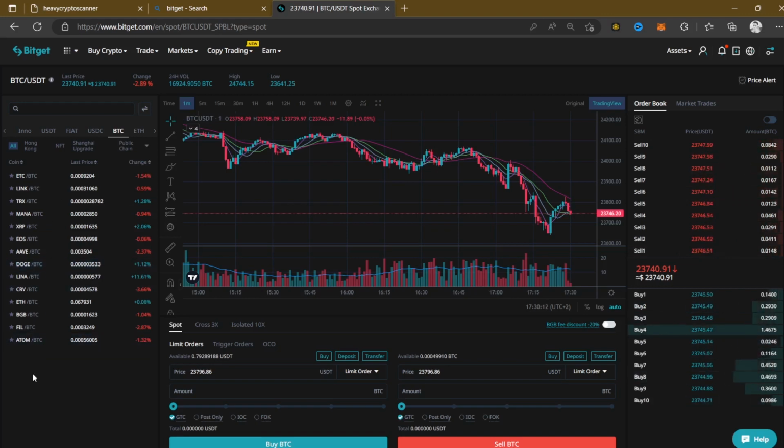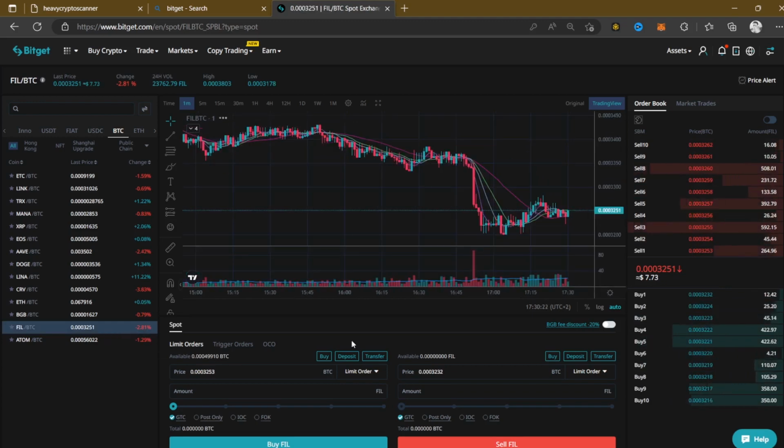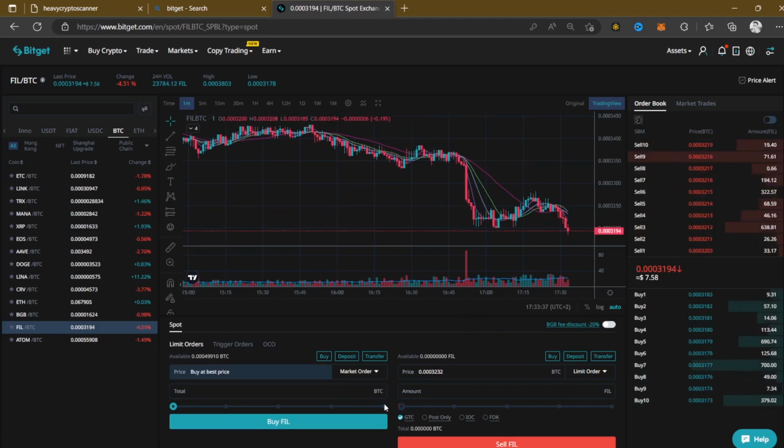Now let's go ahead and look for FIL, and you can see that right here, FIL to BTC has dropped at least 2.83%. So I'm going to click it like this, and here it is, right? So all I have to do right now is click all available balance that I have in my wallet to buy this. Okay, so again, I'm going to spend the whole total amount of my BTC, and we saw that I'm going to get at least 6.76 worth of FIL. Okay, so I'm going to click buy like this.